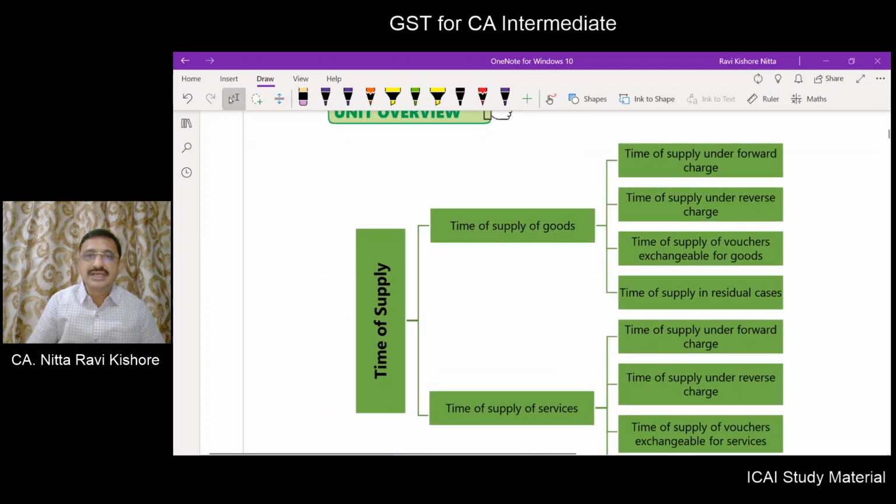So, this time of supply is divided into two parts. One is time of supply of goods, another one is time of supply of services. Now in goods, you will understand forward charge and reverse charge. Supply of goods, forward charge, what is the time of supply? Supply of goods, reverse charge, what is the time of supply? Supply of goods, vouchers, what is the time of supply? Supply of goods, residuary cases, what is the time of supply?